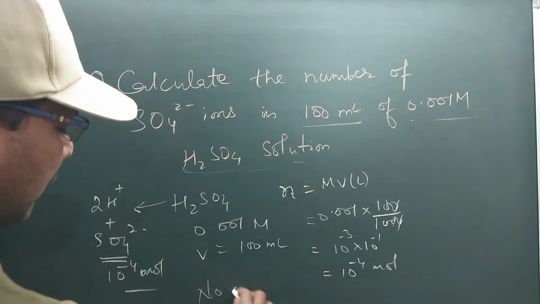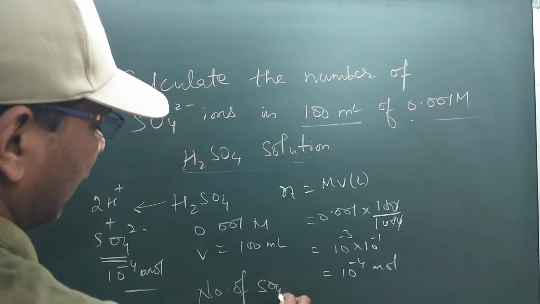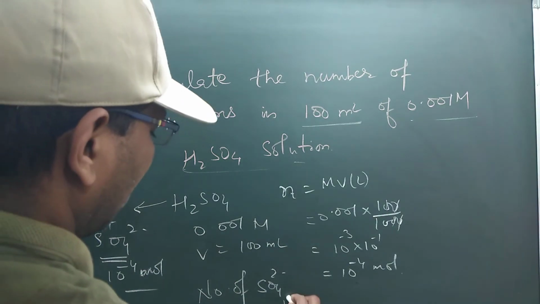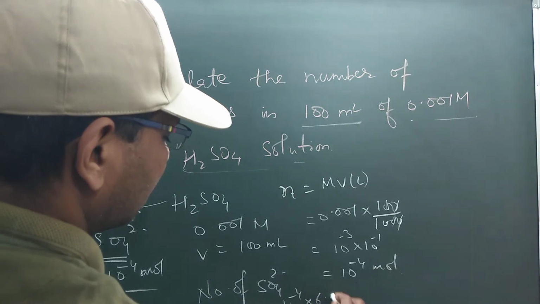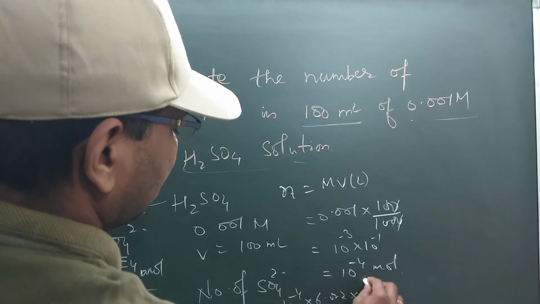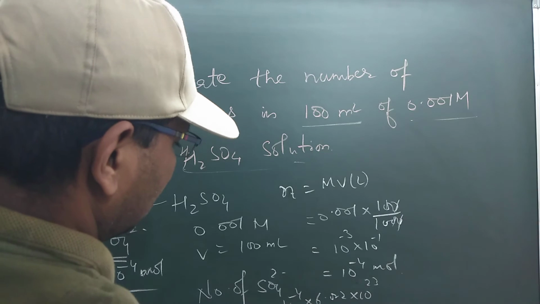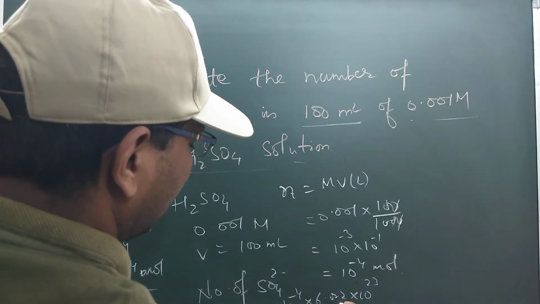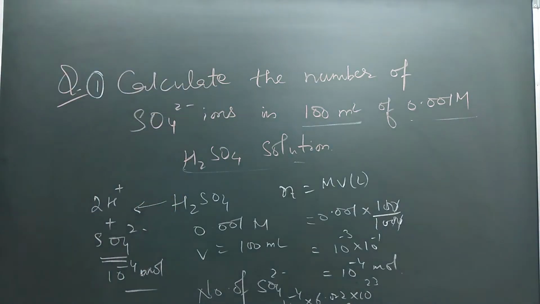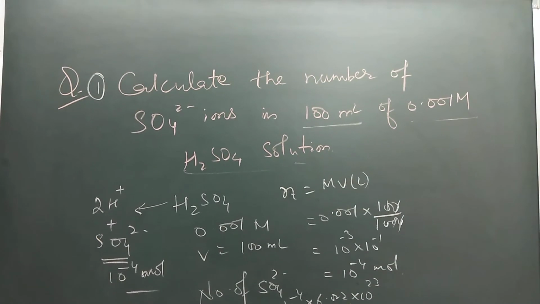So the number of sulfate ions will be 10 to the power minus 4 times Avogadro number, 10 to the power 23, that means 6.022 into 10 to the power 19. This is the number of sulfate ions present.